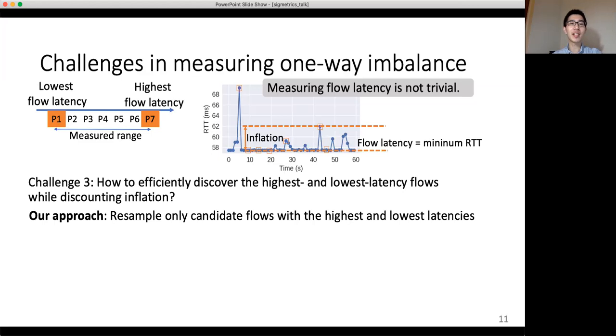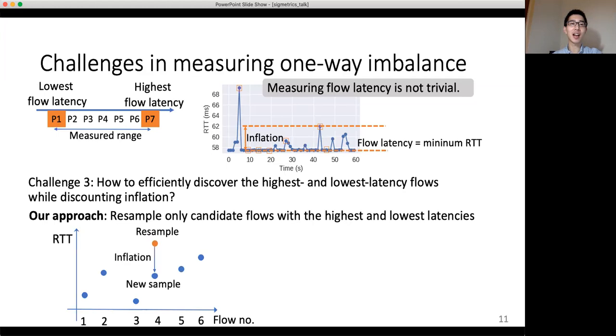However, as there are many flows, we don't want to measure latency for each flow. We resample only candidate flows with the highest and lowest latencies. As in this example, we have 6 flows, and the 4th flow has the highest round-trip time. So we only resample the 4th flow, and in this case, we get a lower flow latency because the previous sample is inflated. We thus update the flow latency and resample the next flow with the highest flow latency. This time, the new sample is higher than the old one. We thus know the old sample may not be inflated.